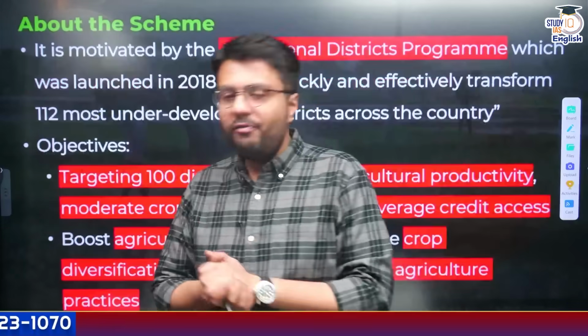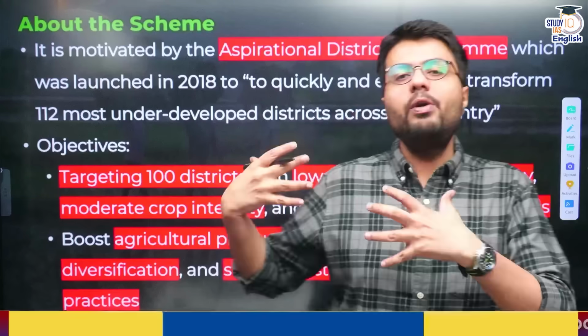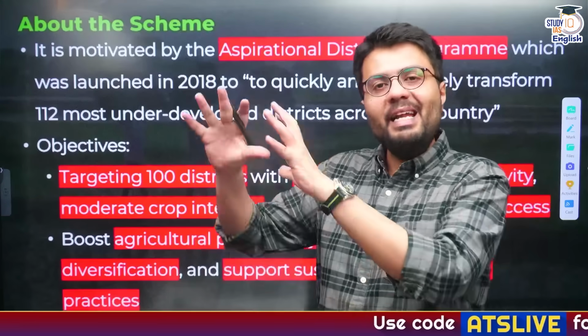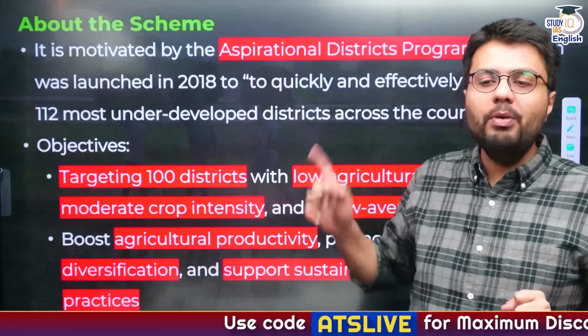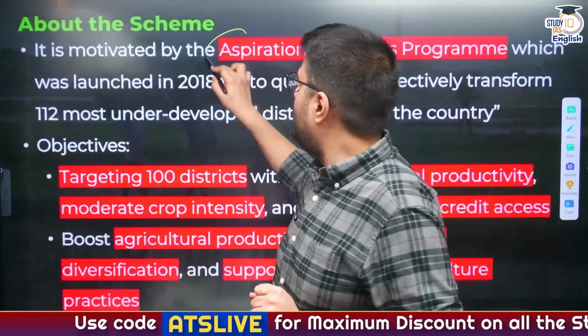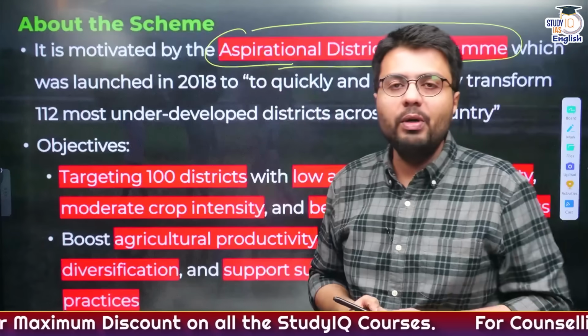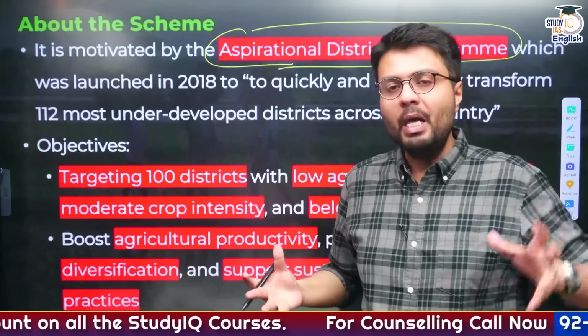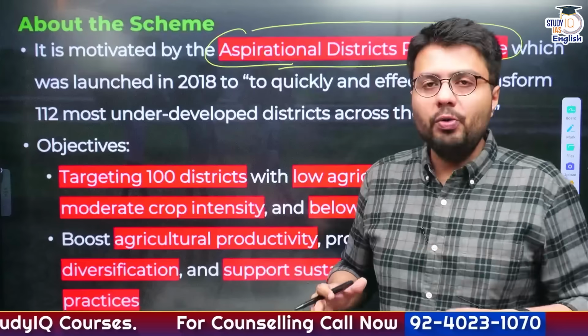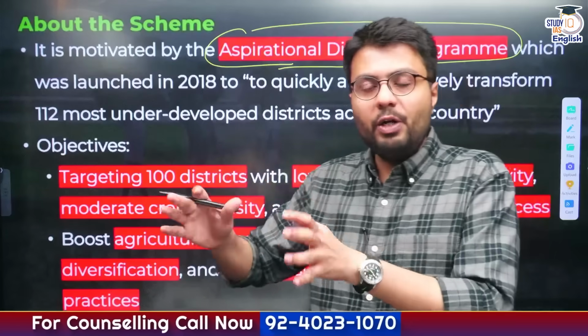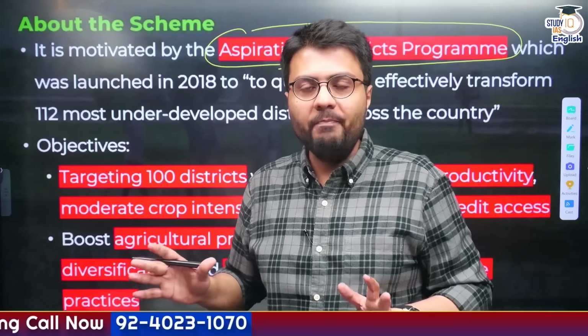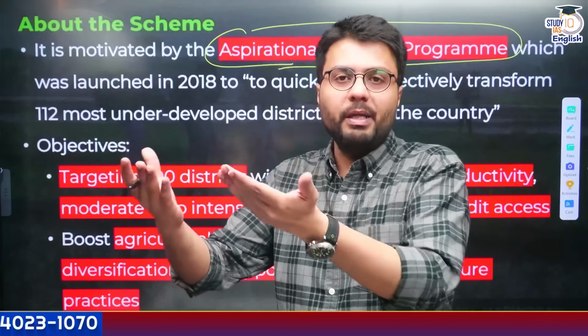Let us start by first of all understanding what motivated government in bringing this particular scheme. Now, if you remember, around 2018, government brought a very important scheme known as Aspirational District Program. In this scheme, it identified 112 most backward districts in the country and envisaged to develop them. And how?